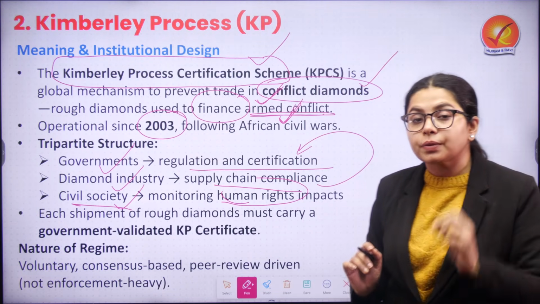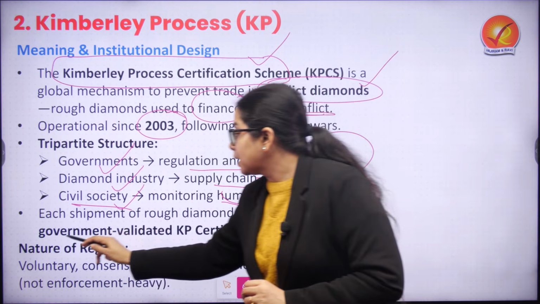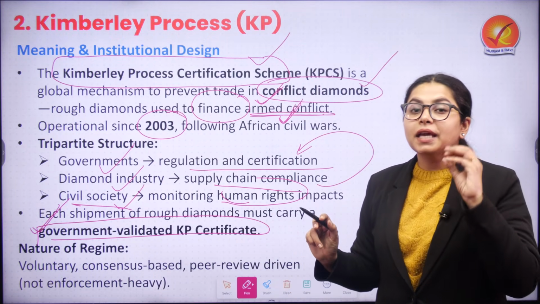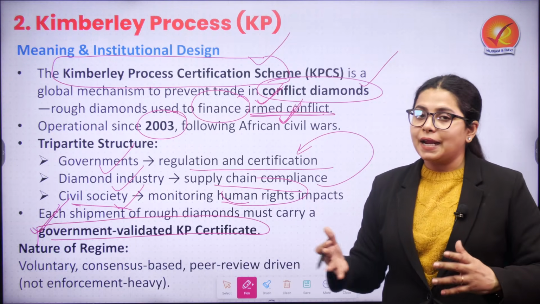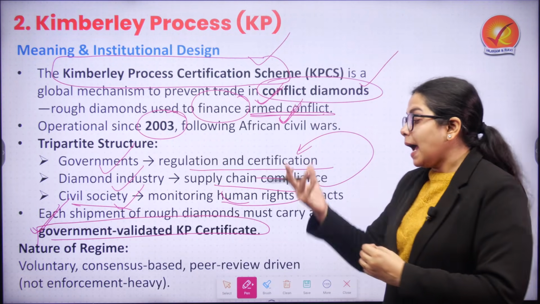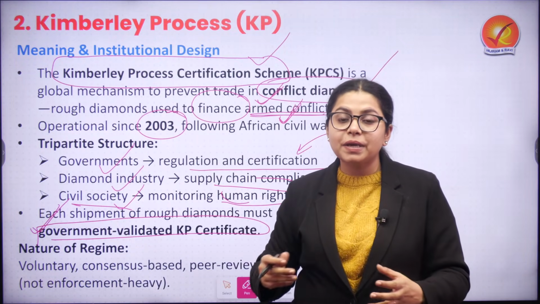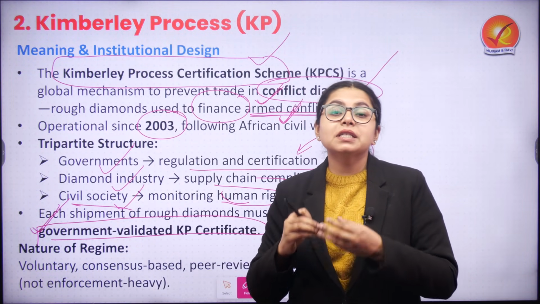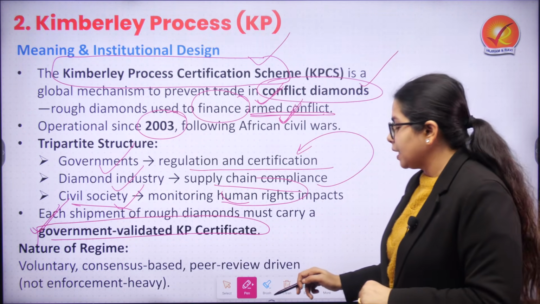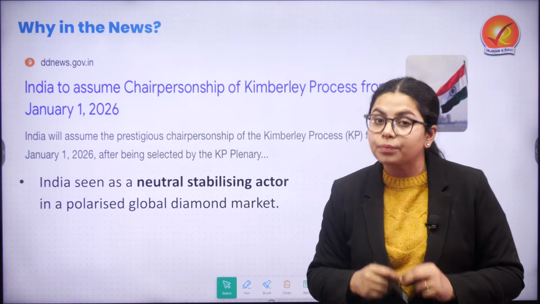Now, whenever there is a shipment of rough diamonds, in that scenario, there has to be a proper government validated KP certificate. Otherwise, it will not be acceptable. So, the whole idea is putting a process in hand, a proper voluntary and consensus based regime where peers and stakeholders help ensure that rough diamonds are not traded and used for armed conflict areas.